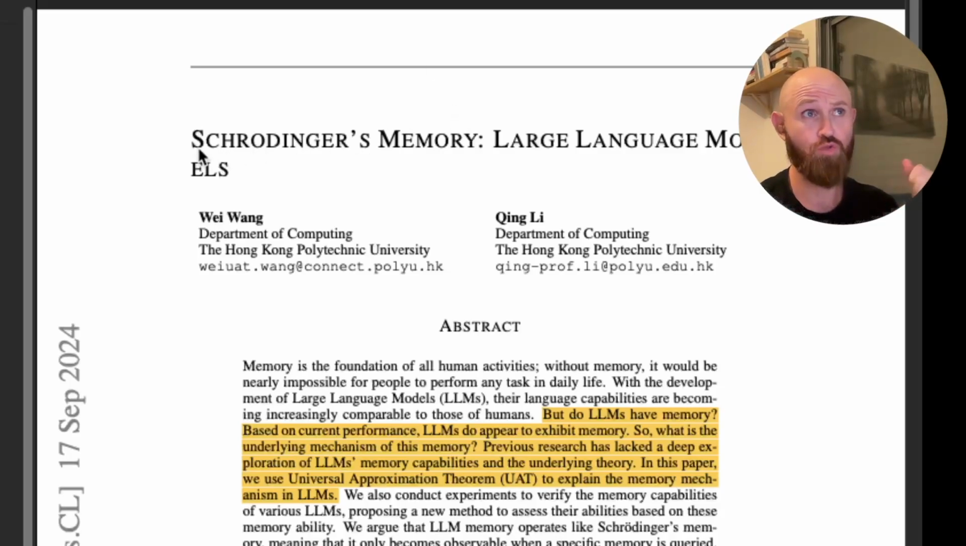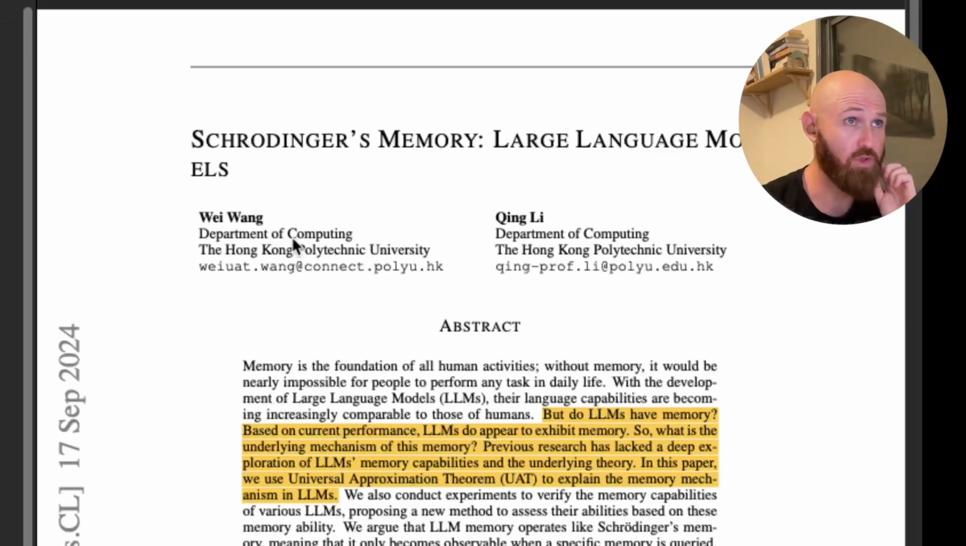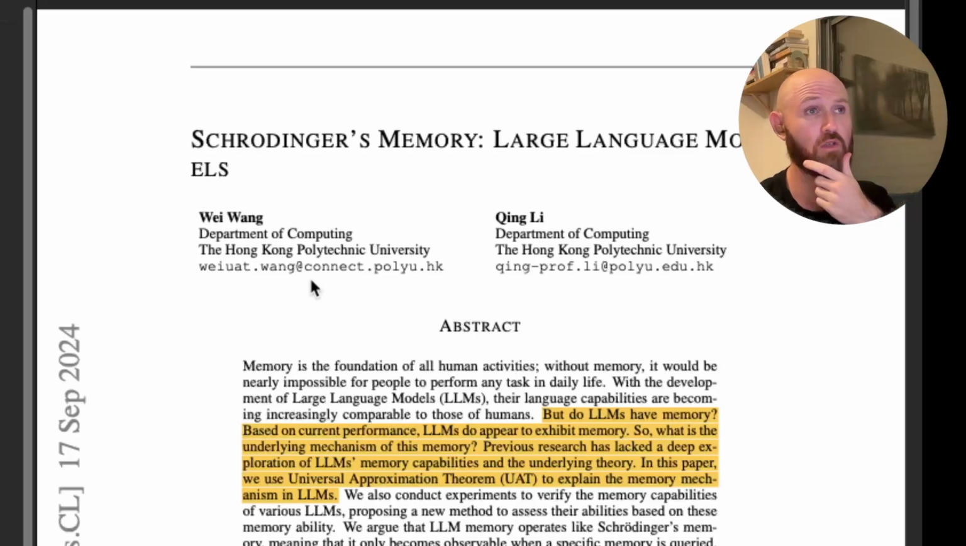So today we have a really cool one. It's called Schrodinger's Memory, Large Language Models. Okay, so just by the name, I liked it. So I said, let's review it. It's by two researchers from the Hong Kong University.